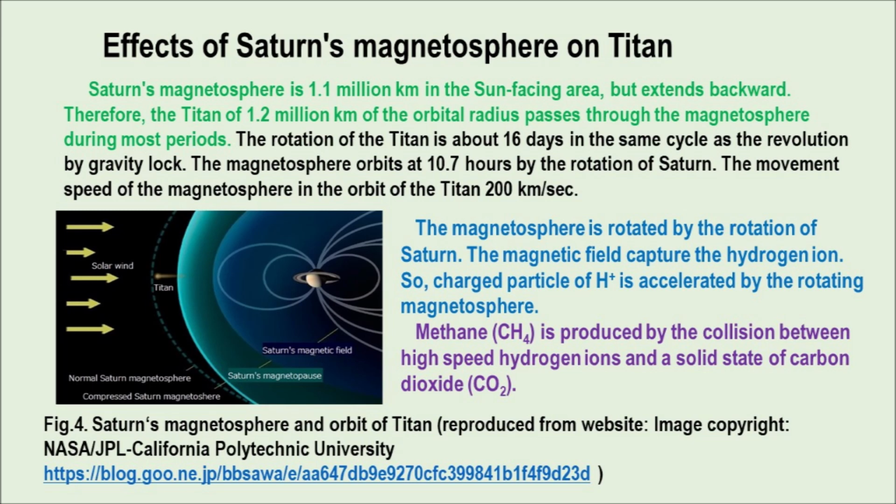The magnetic field captures the hydrogen ion. So, charged particles of hydrogen are accelerated by the rotating magnetosphere. Methane is produced by the collision between high-speed hydrogen ions and a solid state of carbon dioxide.